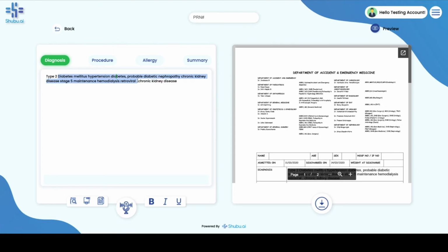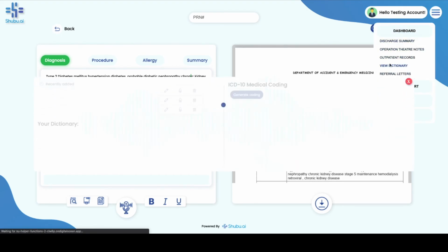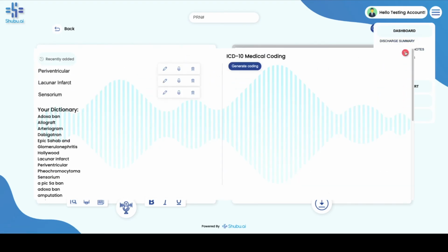We have a lot of other things like voice commands for bold, italics, underline. We have other voice commands where you can add some words to the dictionary, where let's say a particular word is not recognized from your accent, you can add it to the dictionary and you can always view the dictionary by going to the dictionary section.